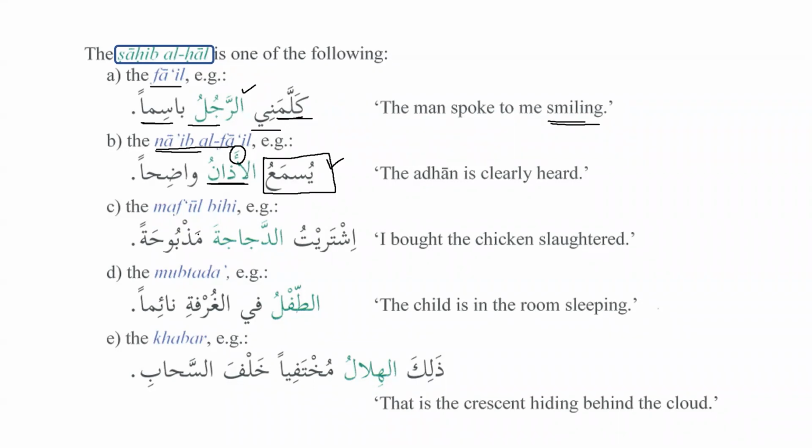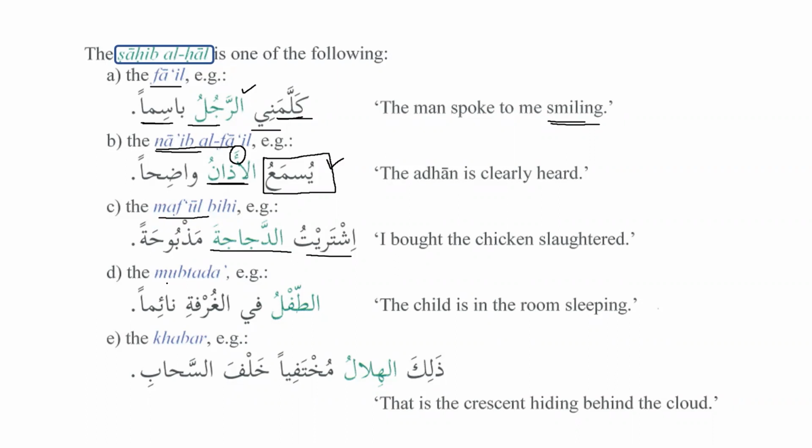Then it can also be maf'ul bihi. Ishtaraytu ad-dajajata madhbuhatan. I bought the chicken slaughtered. So now we can see that ad-dajajata is maf'ul bihi. Ishtaraytu is fi'l plus fa'il, and ad-dajajata is maf'ul bihi. And how did you buy the chicken? What was the state of the chicken? The chicken was slaughtered, madhbuhatan.